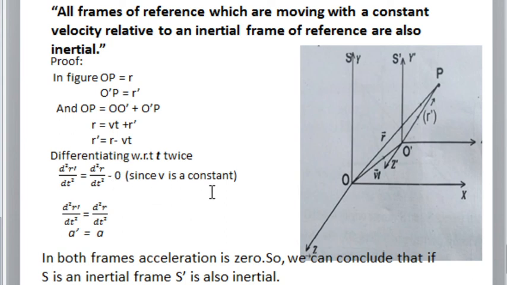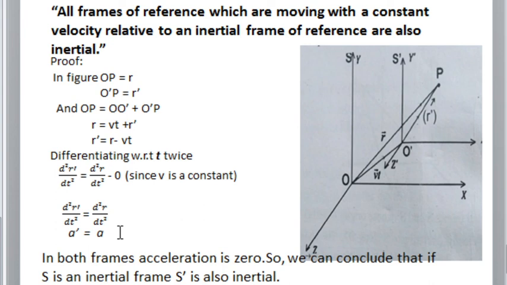Since v is a constant, or the frame is moving with a constant velocity, I can simply write the second term as 0. From this, it is clear that d square r dash by dt square is equal to d square r by dt square. I know that d square r by dt square is equal to 0. Then simply a dash is equal to a. Since a dash is equal to a, I can conclude that the frames S and S dash are both inertial. I think it is clear.